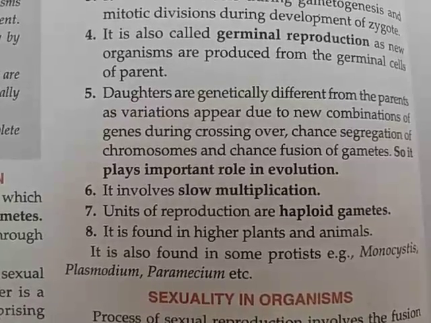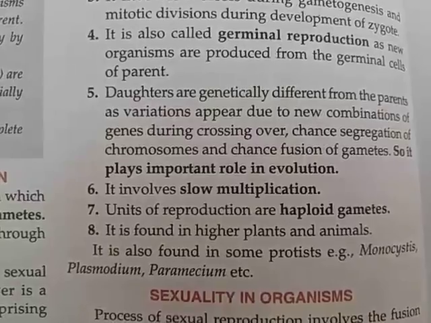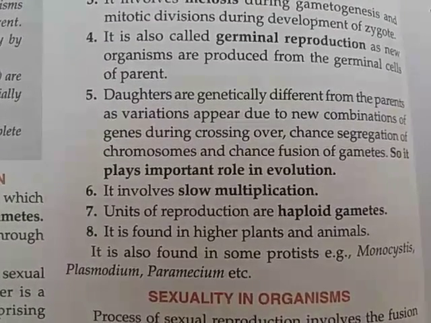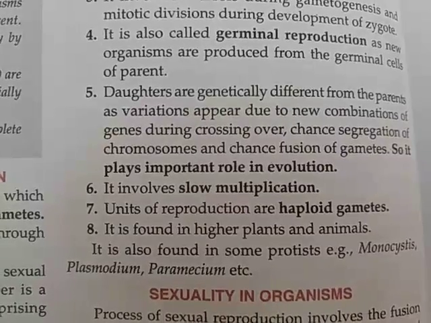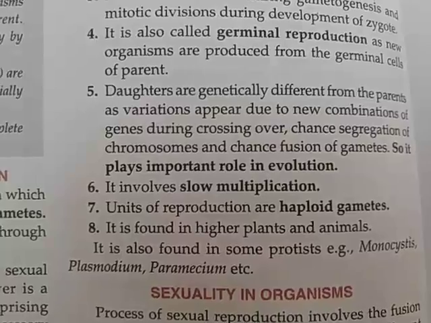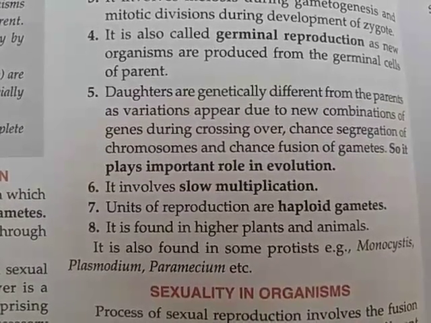The observation of these variations during sexual reproduction is the key point for the evolution of organisms. As you know, sexual reproduction is not as rapid as the vegetative one, so it has a slow multiplication rate.